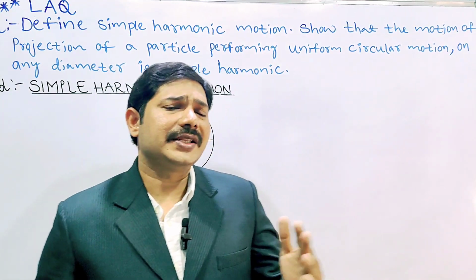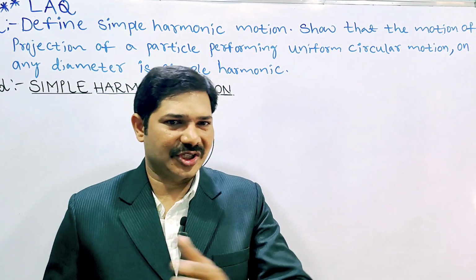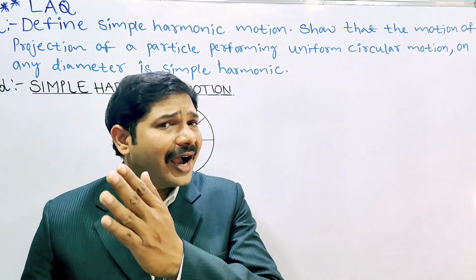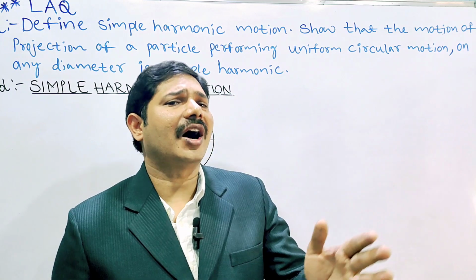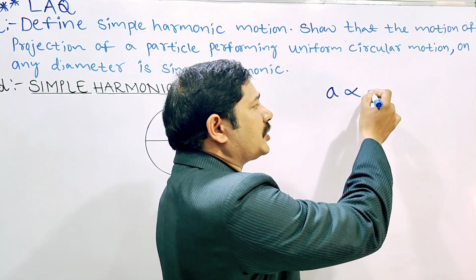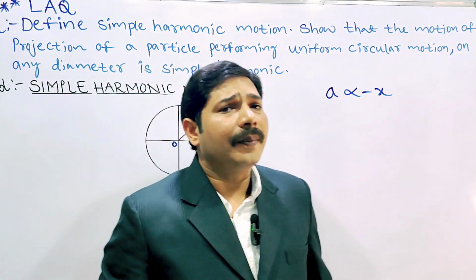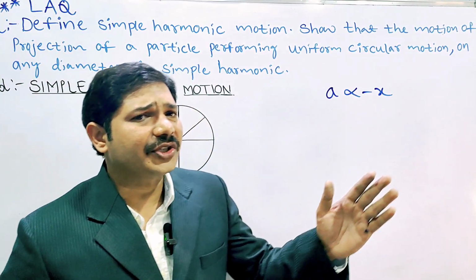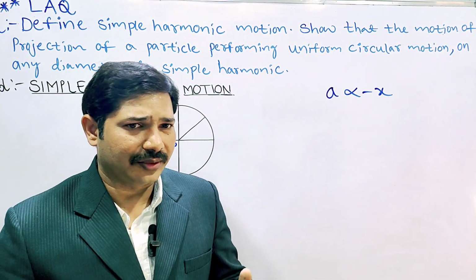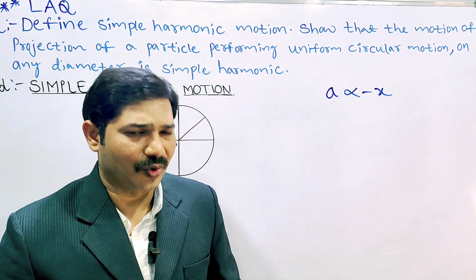A body is said to be in simple harmonic motion if the body moves in to and fro oscillations, and the acceleration of the body is always directly proportional to the displacement, in the opposite direction. So the acceleration of the body is always towards the mean position, towards the fixed point. That is called simple harmonic motion.